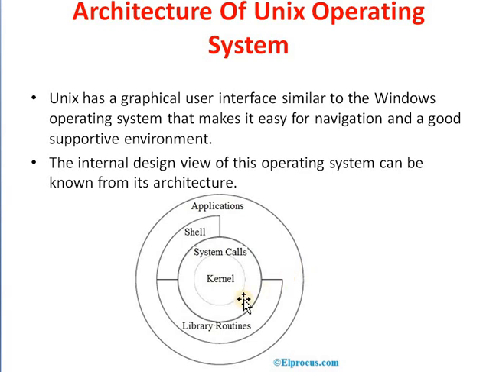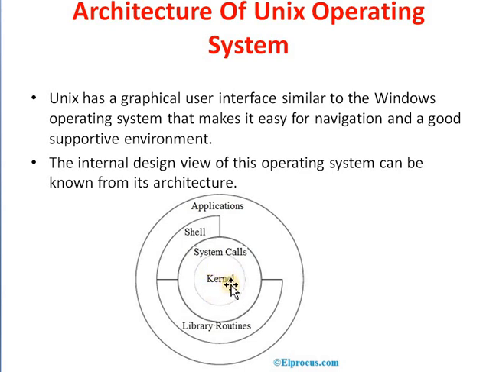Let's see its components one by one. The first component is the kernel. In the Unix architecture, the kernel is the central core that interacts directly with the hardware of the system.